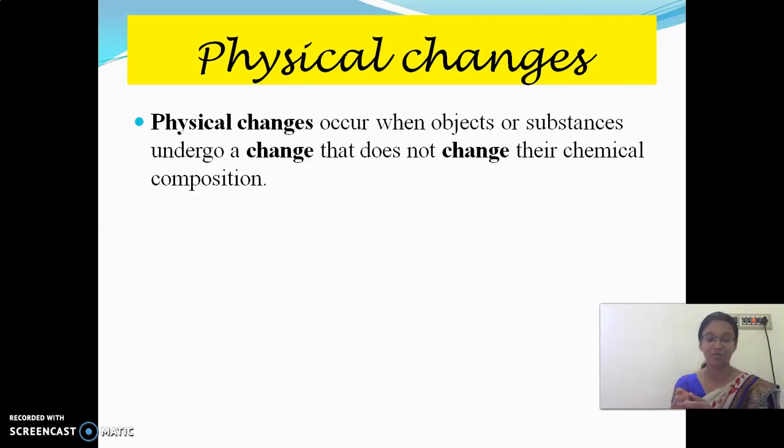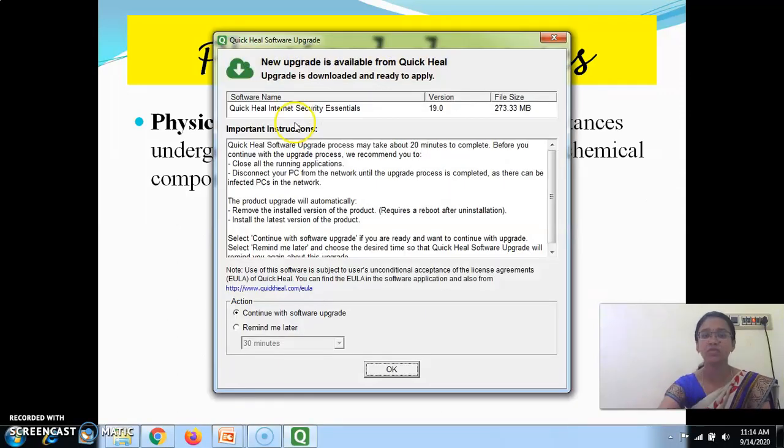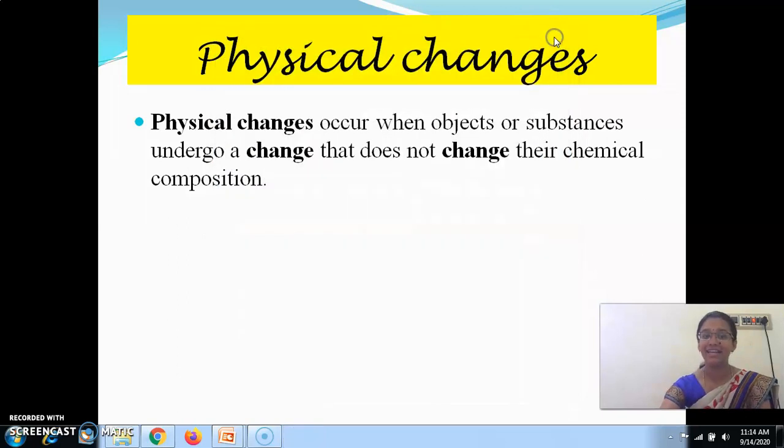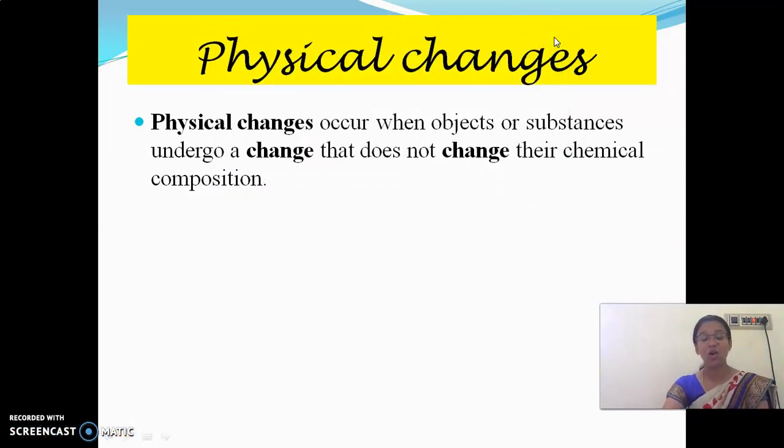Coming to the changes now. Physical changes. I said you already, water can exist in all three forms of state. Yes or no? They are solid, liquid and gases. Solid means it can exist in the form of ice cubes. Liquid is water and gases form vapor. So, only the state changes from solid, liquid and gases.